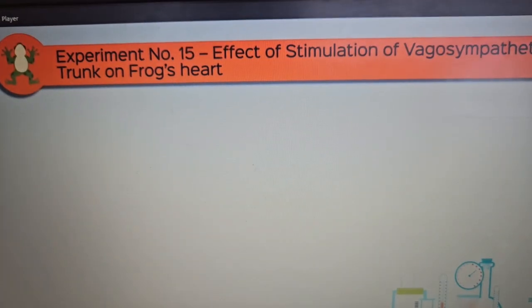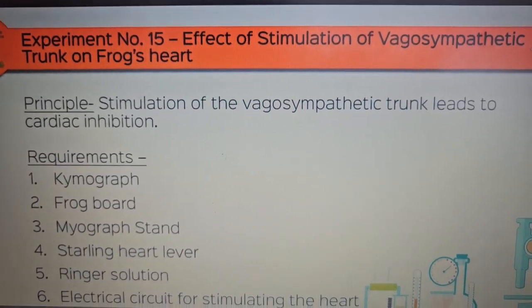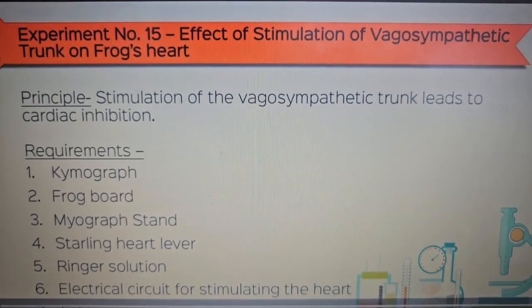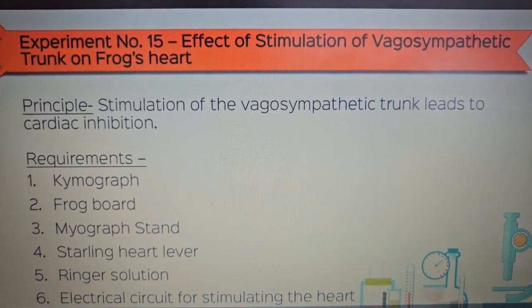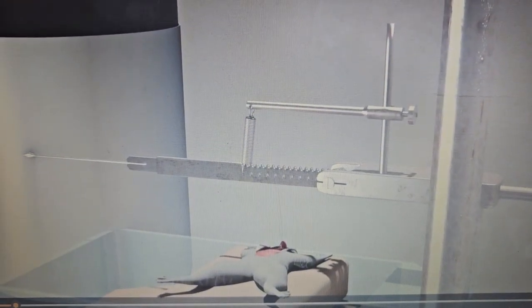Effect of stimulation of vagosympathetic trunk on the frog's heart. Principle. Stimulation of the vagosympathetic trunk leads to cardiac inhibition. In this experiment, we stimulate the vagosympathetic trunk of the frog and observe the effects on the heart. The setup is similar to the cardiogram experiment.